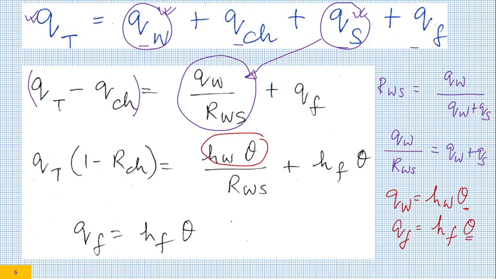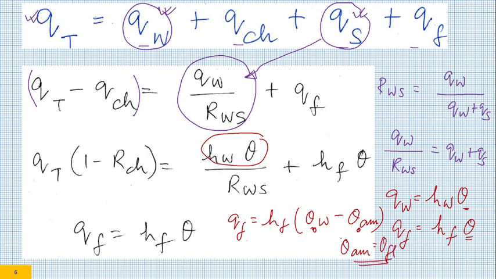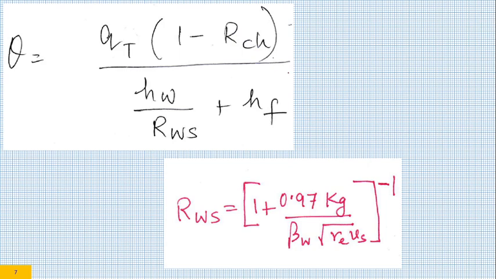Here the assumption is actually QF equal to HF into theta W minus theta ambient. This is the grinding zone temperature and this is the ambient temperature. That means your ambient temperature and fluid temperature are same. So from that assumption, one can write it as HF into theta. Once this is done, then you can get the expression of theta equal to QT into 1 minus RCH divided by HW by RWS plus HF.